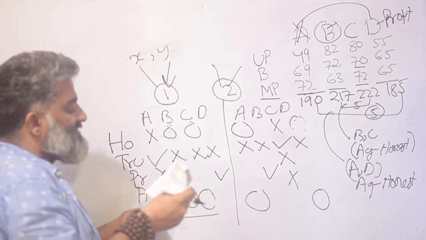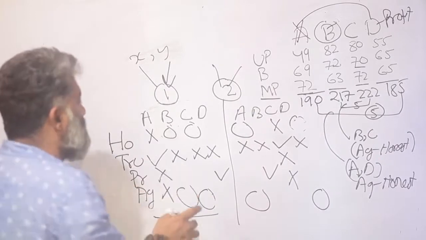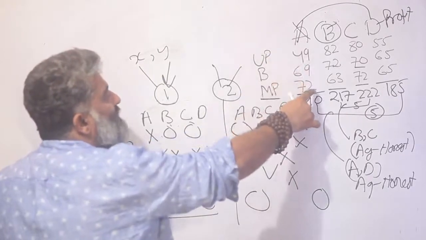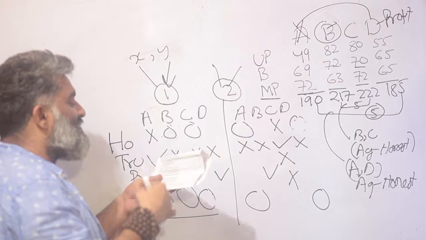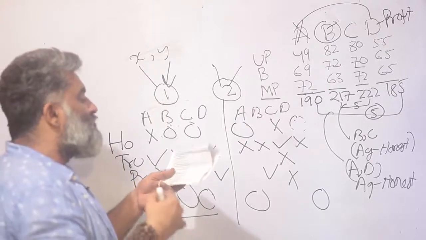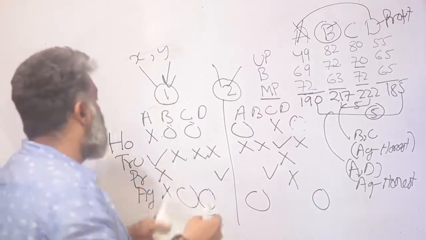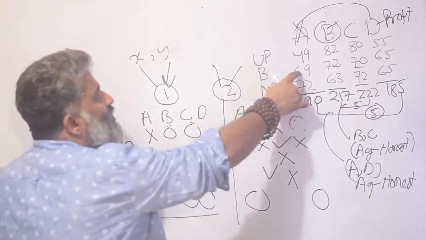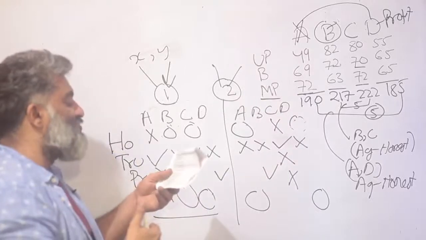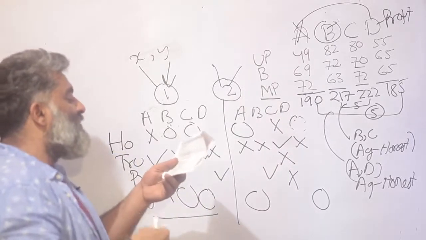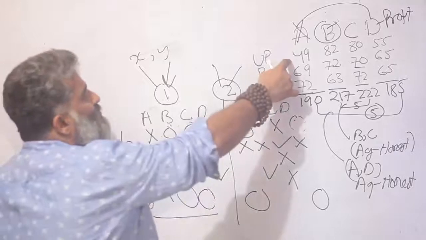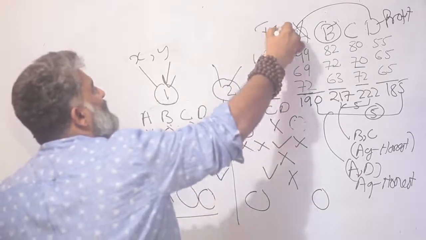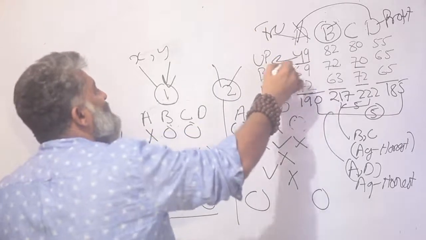So Truthful Limited's lowest revenue are from MP. In this story, A is truthful. A's lowest revenue are not from MP, they are from UP. So the first statement is not true. Second, Truthful Limited's lowest revenues are from Bihar. Again, A is truthful and the lowest revenue are from UP, not from Bihar. So even the second statement is not true. C, Truthful Limited's lowest revenue are from UP, and bingo, perfect, I have my answer. A is truthful and the lowest revenue is 49 and that is from UP.